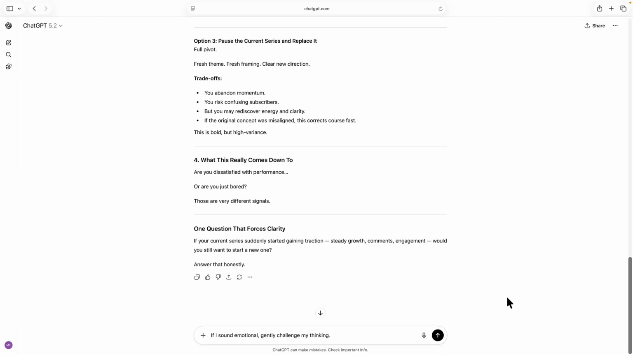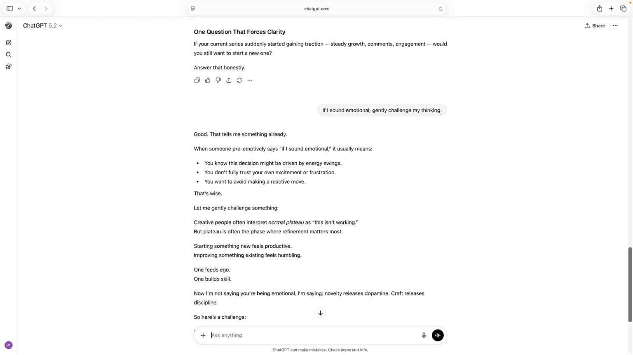Most people ask AI vague questions. What should I do? That produces vague answers. But when you force a framework, it starts thinking with you. And now I'm going to add this one line into my prompt. If I sound emotional, gently challenge my thinking.